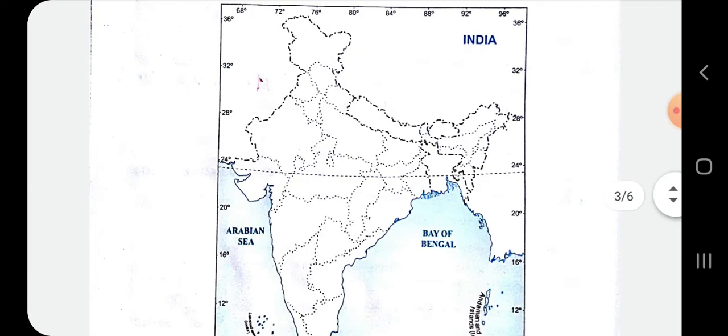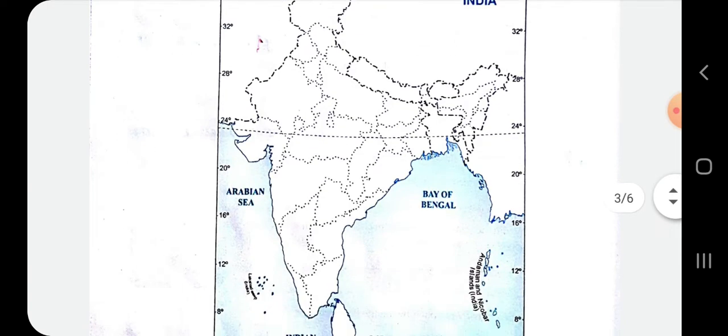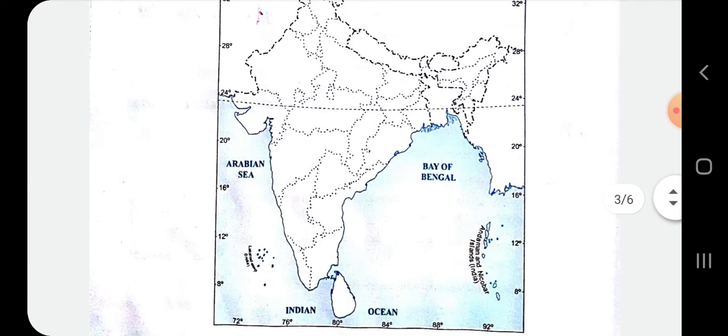The map is already given here in your lab manual. You have to do this map work in this particular map only, and please solve the map with a pencil. Don't do the map work with a pen.